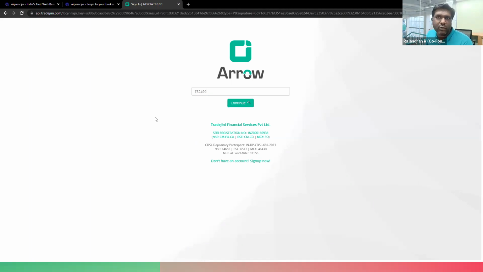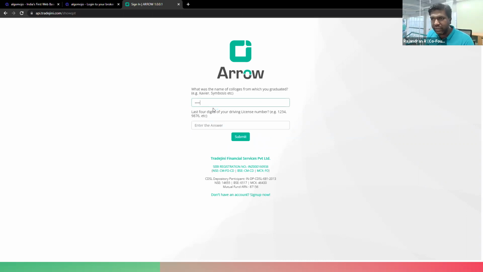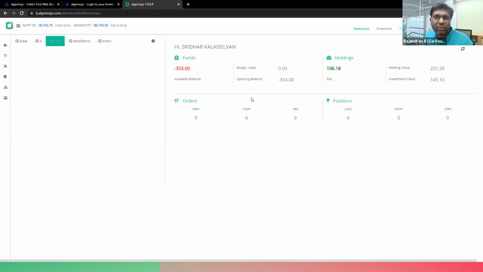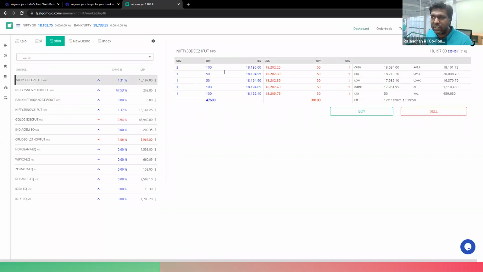Obviously, it will go to the 2FA login page, where one has to enter the 2FA credentials. Once they enter the login ID, password and 2FA, you will automatically be able to use AlgoMojo as a bridge application. You can use AlgoMojo not only as an automated trading terminal, you can also use it as a manual terminal. In case I want to place any manual orders, I can send them from here. I just click on the buy button and I can transmit orders, that is possible.